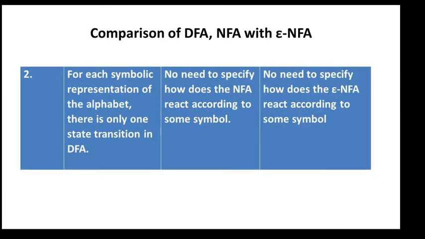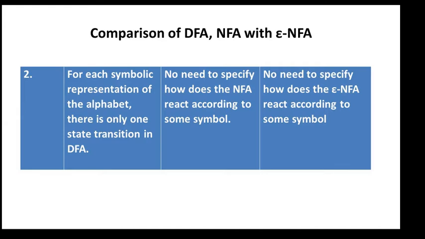Second comparison: in a DFA, for each symbol of the alphabet, there is only one state transition. Only one transition is there for each input symbol. For example, for input symbol 0, there is only one transition from a particular state.